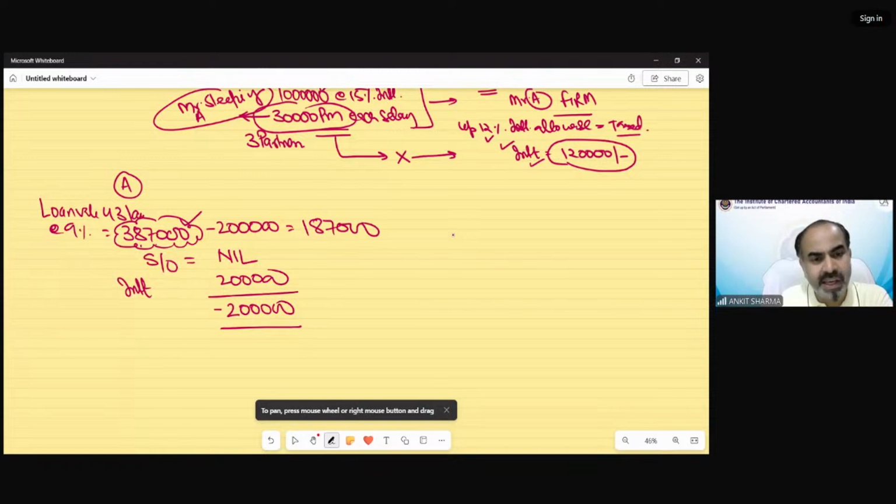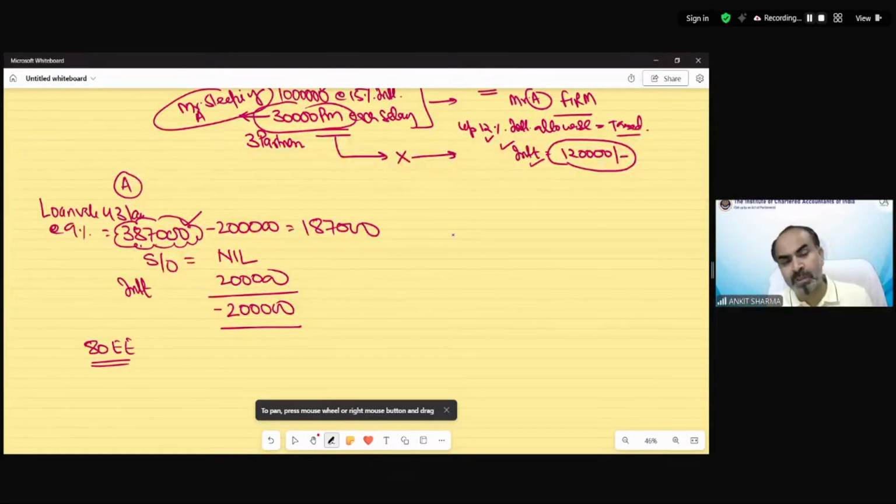Now you can see this case is satisfying section 80EE condition. The 80EE condition says the loan value should not be exceeding 45 lakh, and the other condition, the loan must be sanctioned between a specific date. All conditions of 80EE have been fulfilled, and the house is used for self-occupied purpose.